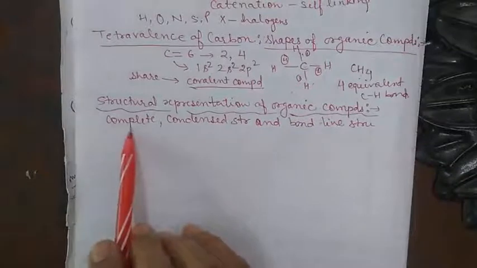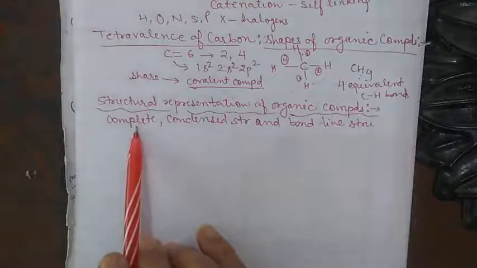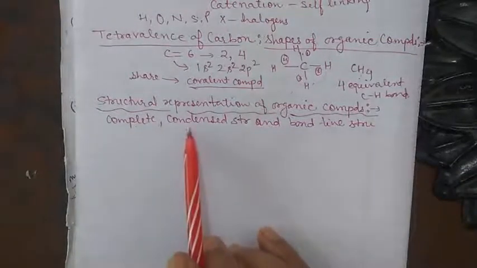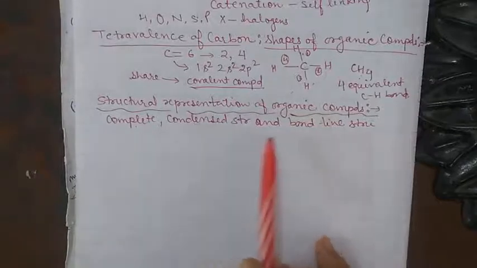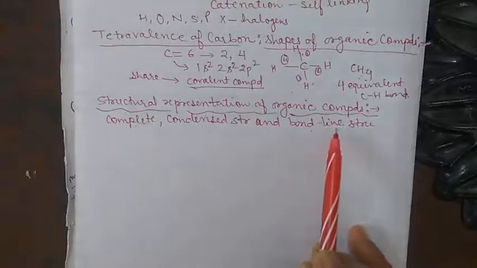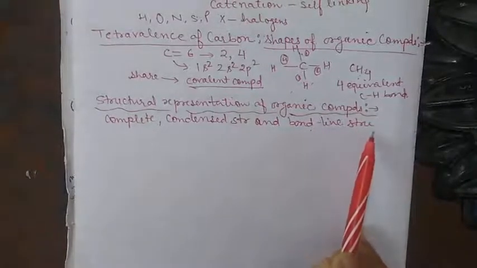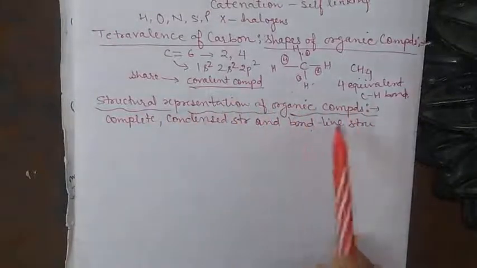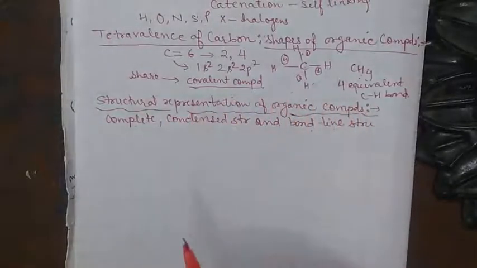So there are 3 types of structure: complete structure, condensed structure, and the last one is the bond line structure. So these are the different ways by which we can represent the structure.